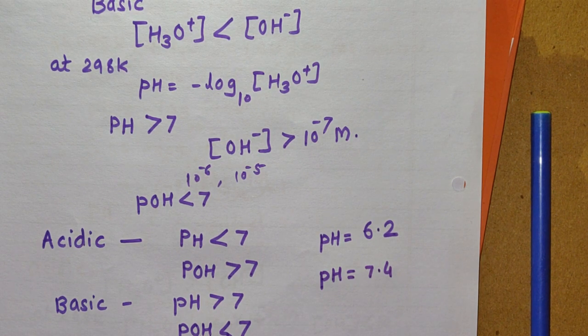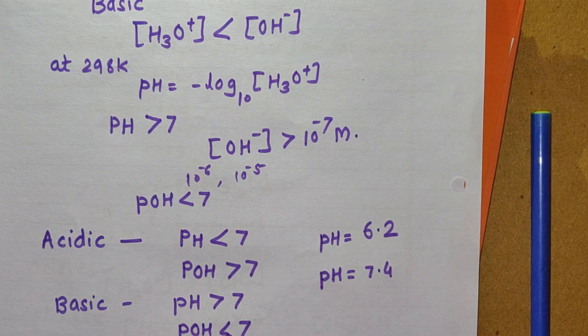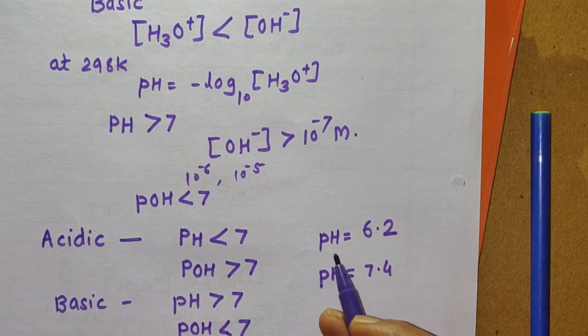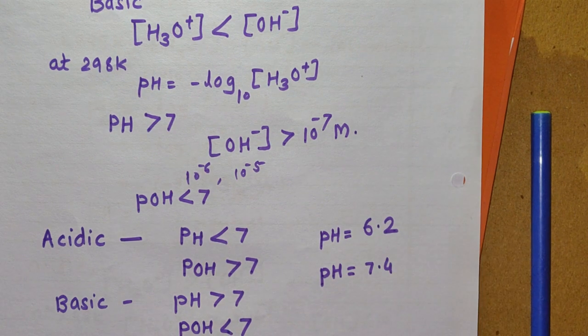It is simple as compared to using the concentration of H3O+ or the concentration of OH- with negative powers. That is very complicated, but this is the simple method for determination of the acidic, basic or neutral nature of the solution. Now in the next video we shall consider what is the relation between pH and pOH of the solution.